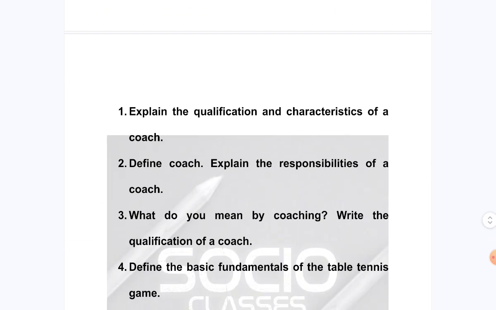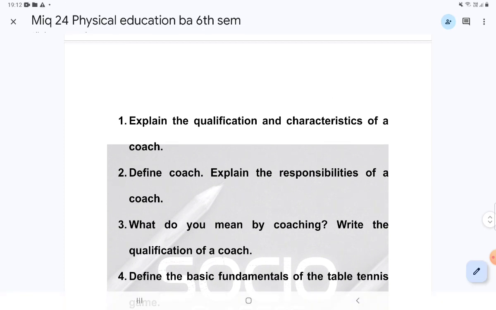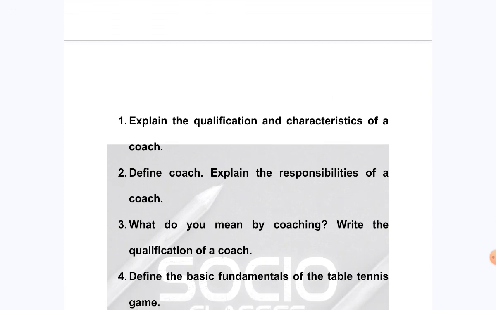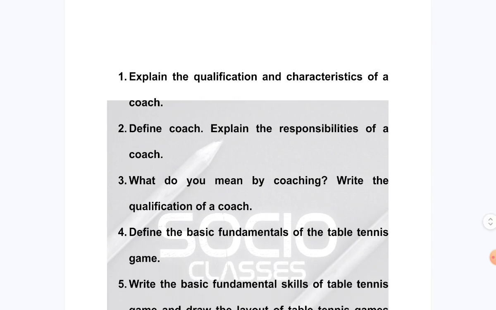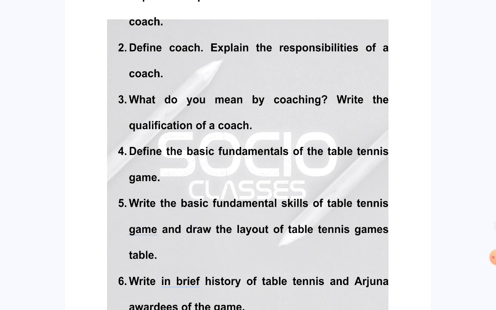And unit 5th के long questions, explain the qualification and characteristics of a coach and then define coach, explain the responsibilities of a coach, and then what do you mean by coaching, write the